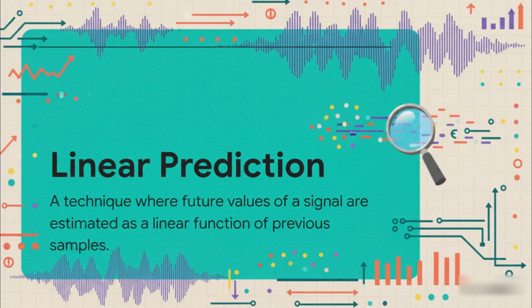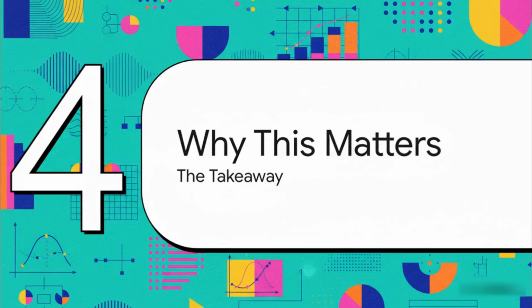What it does is build a custom-made filter that's constantly analyzing the signal's recent past to make the best possible guess about its very next value. And this isn't science fiction. It's the core technology that makes speech coding work on your phone, and it's even used in things like financial market analysis.